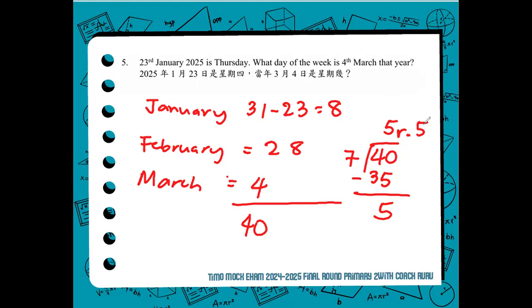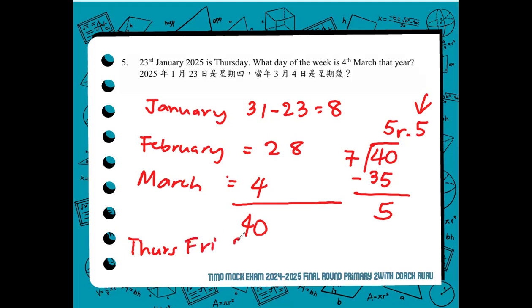So what is important is the remainder. So we will use the remainder to know the exact day of March 4.